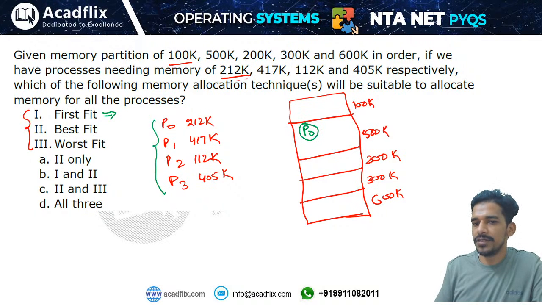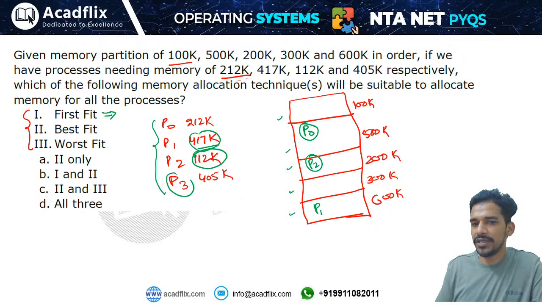P1 requires 417 kilobytes, so you will search which partition is enough for 417, and P1 will be given this partition. Then 112 kilobytes will be given this partition, because this is the first free partition from top to bottom that is enough.